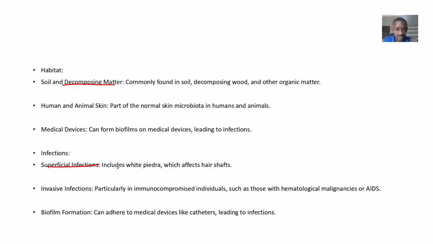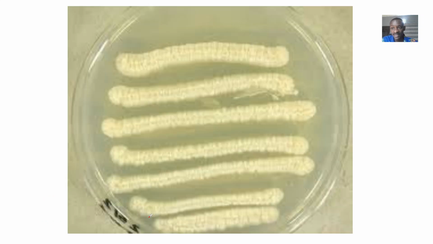Infection. So they can cause superficial infections like white piedra, and invasive infections, and this is mostly in people whose immune system is already weak. Okay, biofilm formation. So they can actually come together and form a biofilm. Now, because they are together, it makes them resist treatments better.